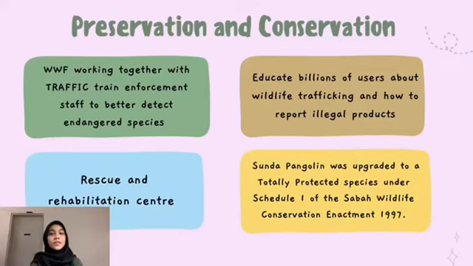Okay, next, preservation and conservation. Firstly, WWF is working together with TRAFFIC to train enforcement staff to better detect endangered species. By this, they can take action at the first stage before it becomes too late. Next, educate consumers about wildlife trafficking and how to report illegal products. They have created a website, which is the Coalition's reporting page, so that people will be able to report illegal products of pangolins.